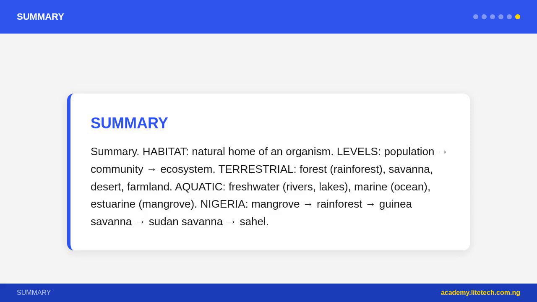For homework: A. Draw Nigeria's vegetation map and label 4 zones. B. List 3 adaptations each for a savanna plant and a freshwater fish. C. Distinguish habitat and niche, population and community, community and ecosystem. Attempt a quiz on your LMS.